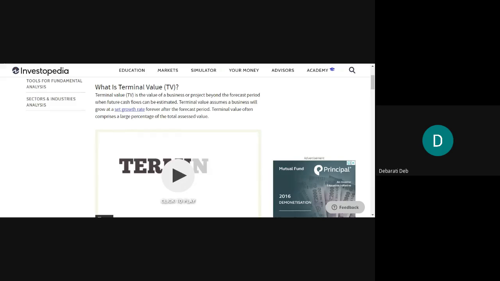The life is ending at a certain point of time. When you know this information, you can calculate the net present value of the project. But this net terminal value concept will help you find out the value of the project or the machine beyond that period.